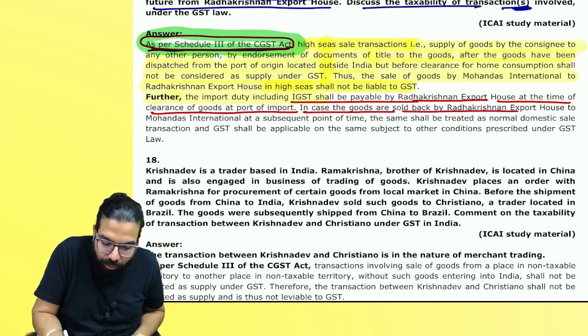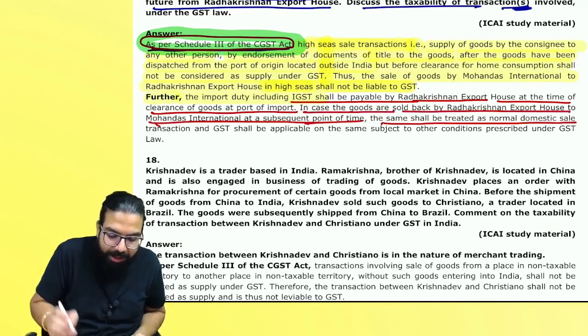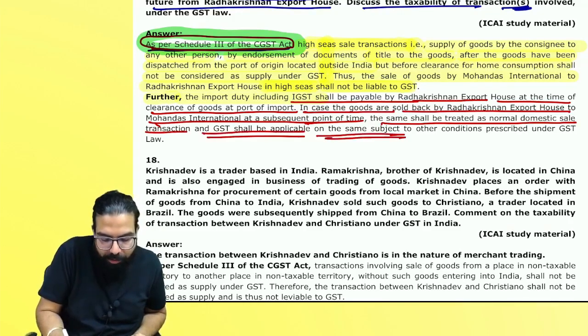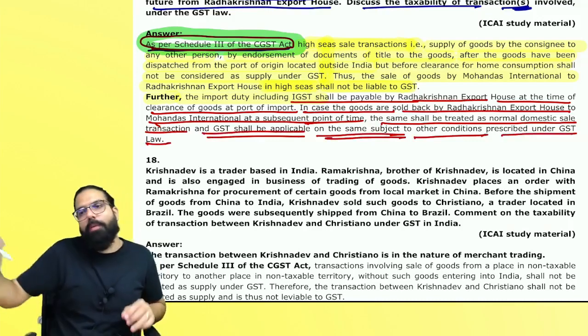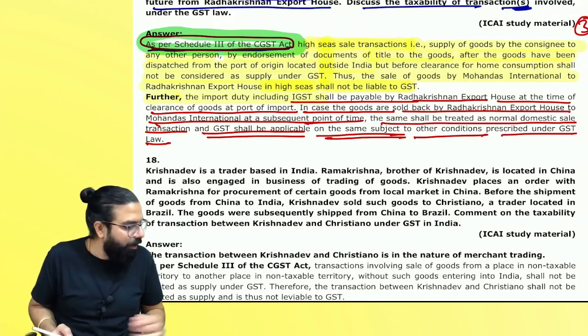In case the goods are sold back to Mohandas at a subsequent point of time, the same shall be treated as a normal domestic sale transaction and GST shall be applicable on the same, subject to conditions prescribed under the GST law. When you're selling it back, GST will come. How much will you give yourself out of 3 marks, everyone?